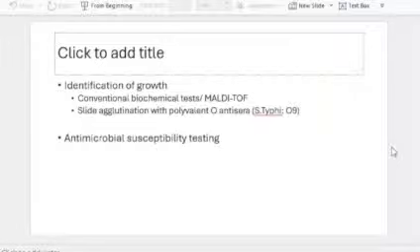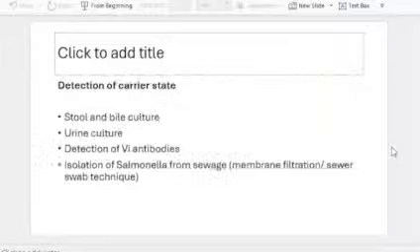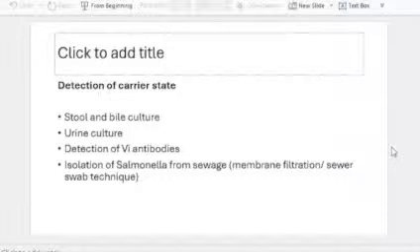Whenever you write about lab diagnosis of enteric fever, remember to add detection of carrier state as well. It's not only about the patient. You have to write about detection of carrier state as well. That's another point that we usually miss. We write about the case, about the patient, the different tests that we are performing, but we forget about the carrier state. Carrier state detection again is very important.